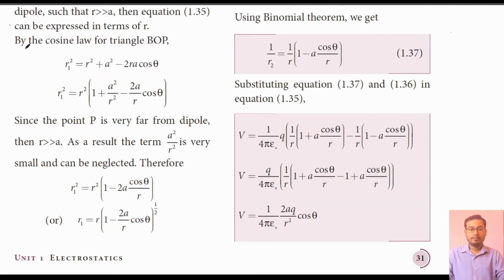Okay, so here by cosine law of triangle BOP, we will have R1 square is equal to R square plus A square minus 2RA cos theta. In your previous class in mathematics, you might have studied sine law and cosine law. In cosine law, the formula is cos A is equal to B square plus C square minus A square by 2BC. Likewise cos B is equal to A square plus C square minus B square by 2AC, and likewise also for cos C. The same formula is used here in triangle BOP: R1 square is equal to R square plus A square minus 2RA cos theta.